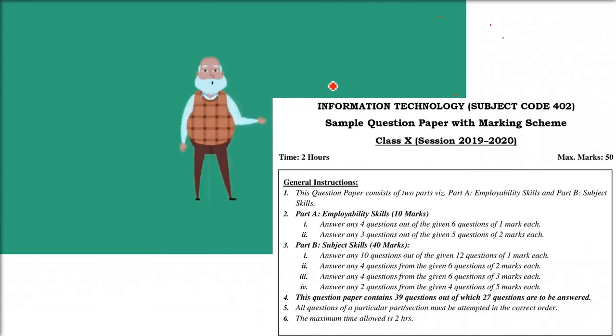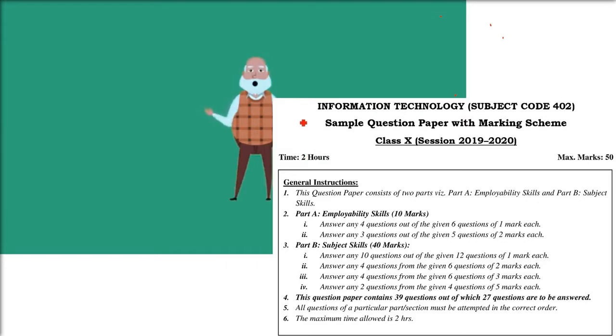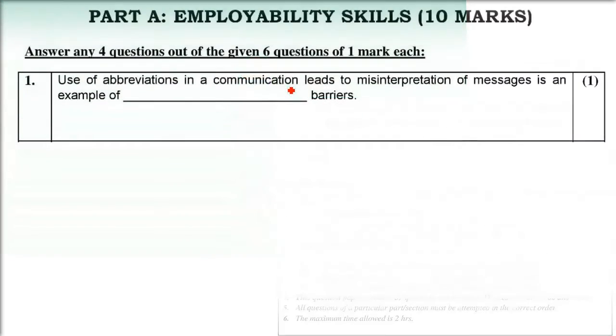Information technology. This is subject code 402. So the marking scheme for the sample question paper, we'll try to see the questions, how they need to be answered, and what the marking scheme is. Part A is employability skills. There will be multiple choice questions in this sample question paper. We have 6 questions and 4 we have to answer, 1 mark each.